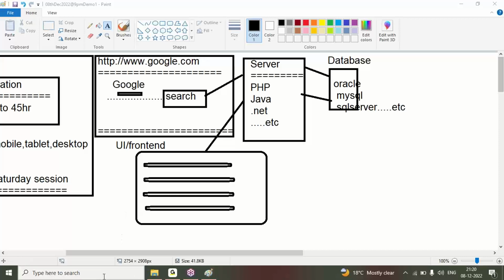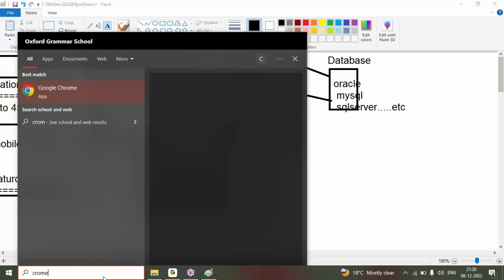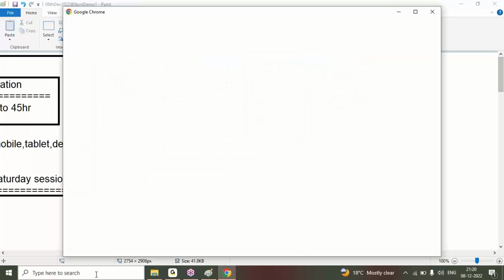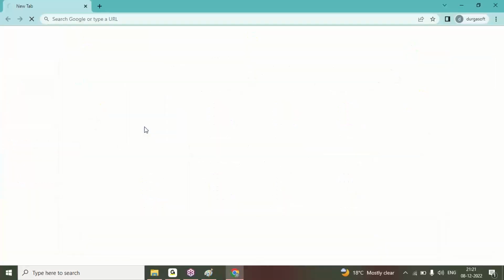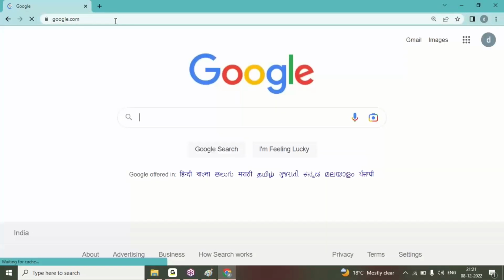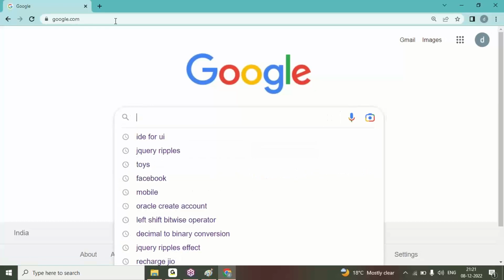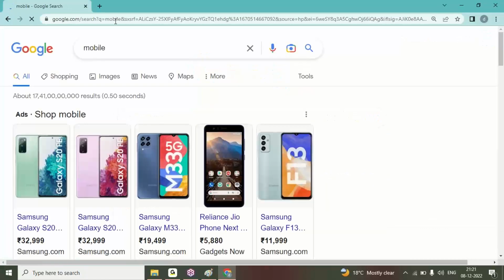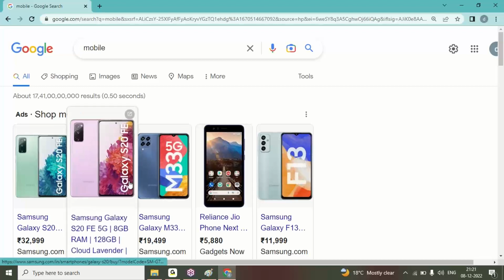See, I want to open the Chrome browser. From this Chrome, I'll go to the Google site, google.com. I'm searching for mobile. See, when I search for mobile, it took 0.53 seconds. Less than 1 minute, I'm getting this many results.